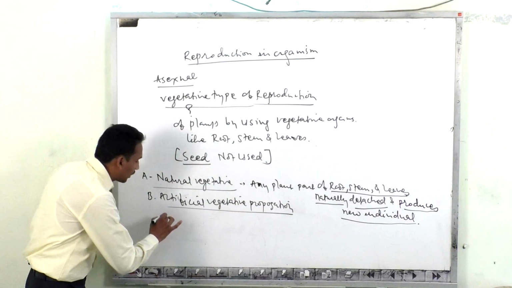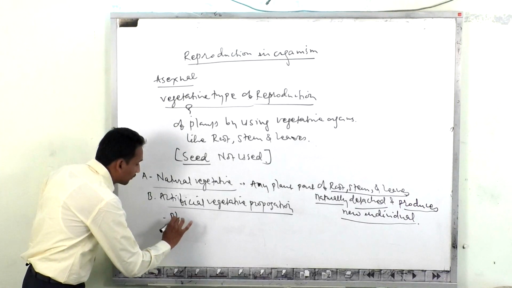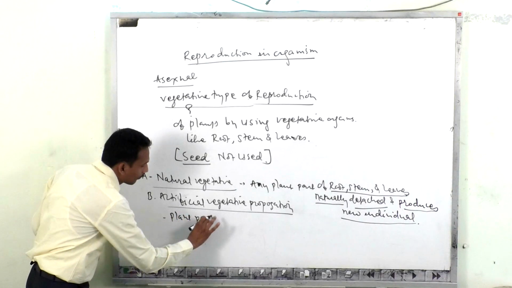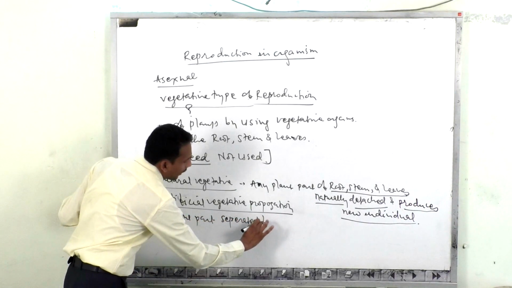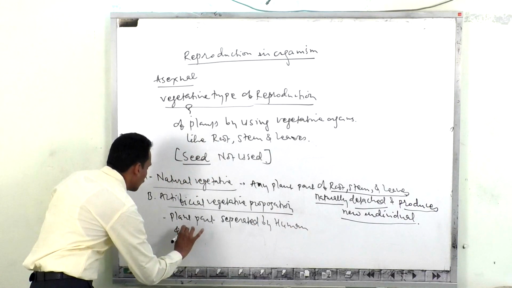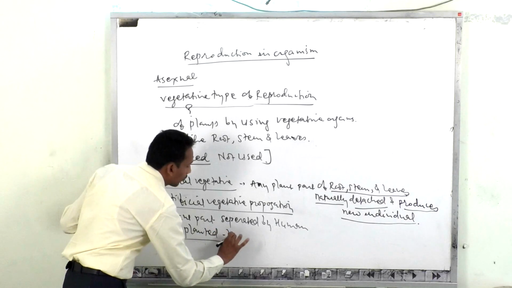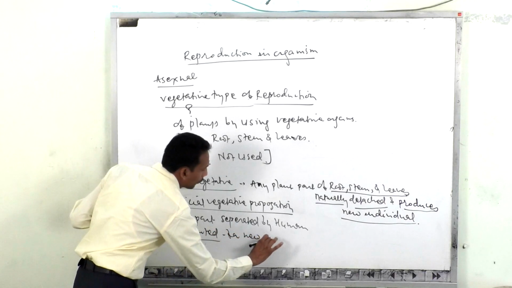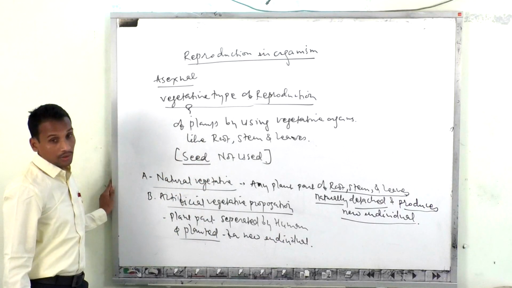And in artificial propagation, the plant part is separated by humans and planted for a new individual. Look at this.